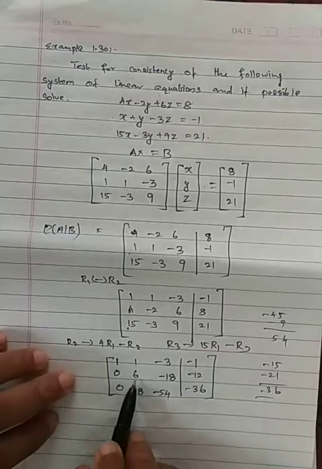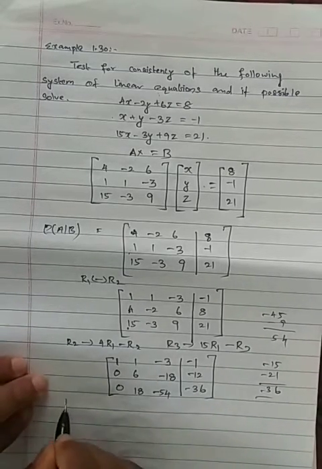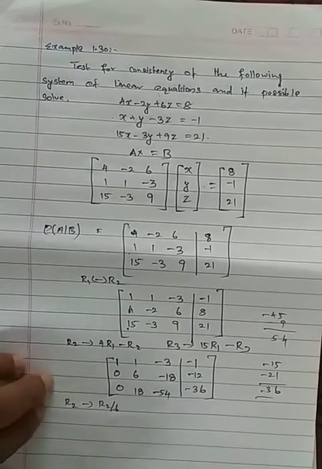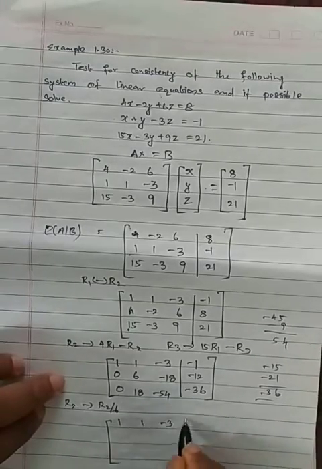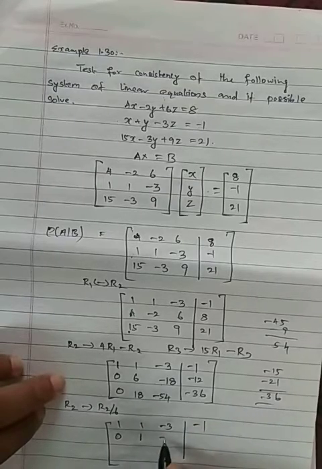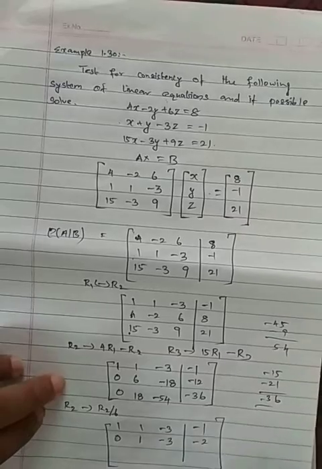For making it easy, this is entirely divisible by 6. So R2 goes to R2 by 6. Can I divide? So what will I get? You check now: 1, 1, minus 3 slash minus 1 is that. 6 by 6 is 1, 6 3s are 18, minus 3, 6 2s are 12. So that's the thing we got.